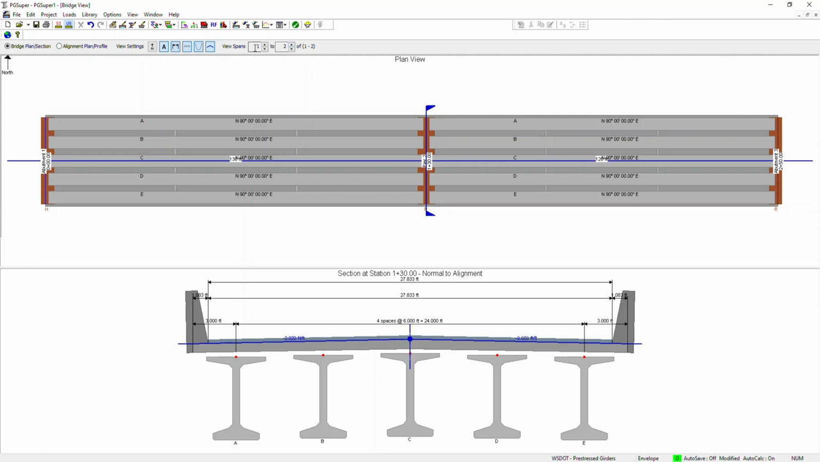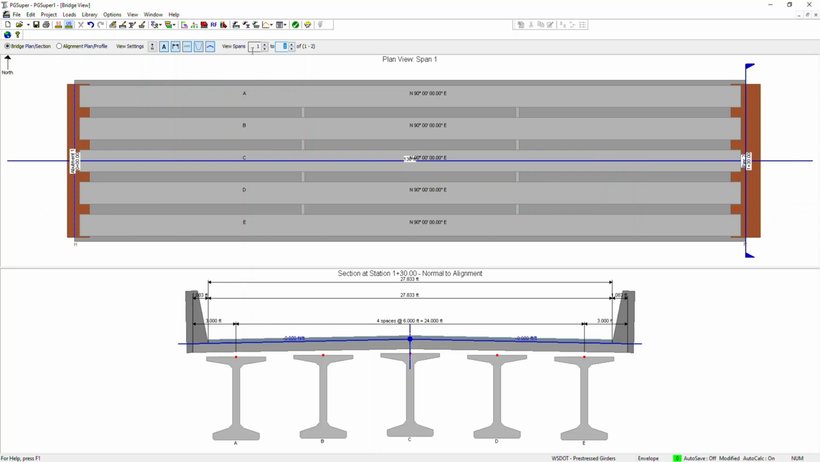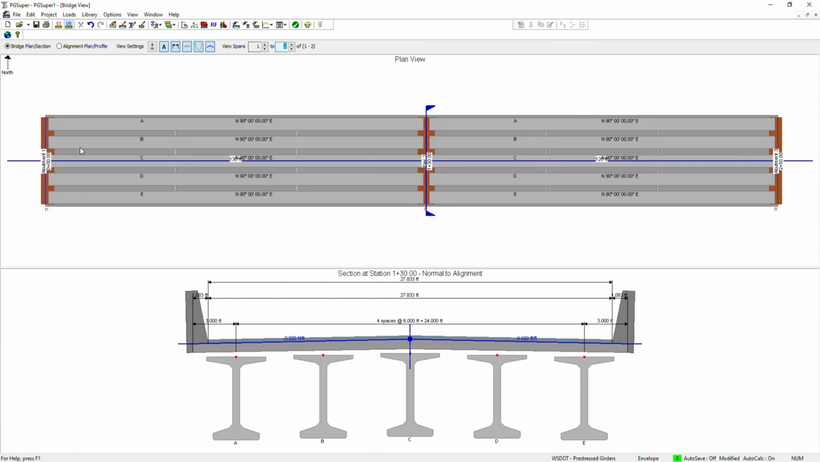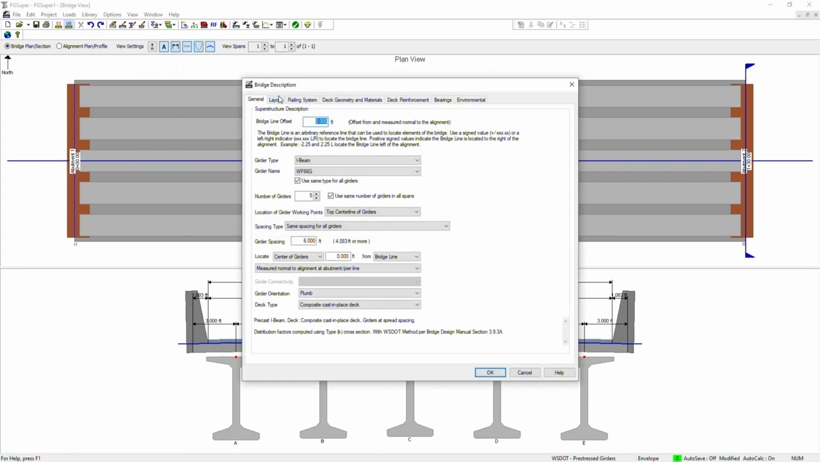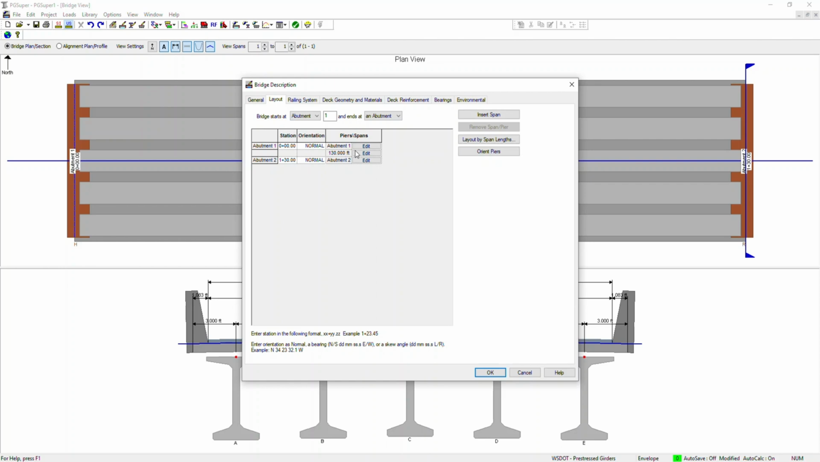Oh, okay. So view spans, now you can see the whole bridge here, because I was seeing only view spans 1 to 1, so it was showing only one span, where I can do two spans looking at the same time. So let me revert it back to what we had originally. So in this layout, that's how we can change it.